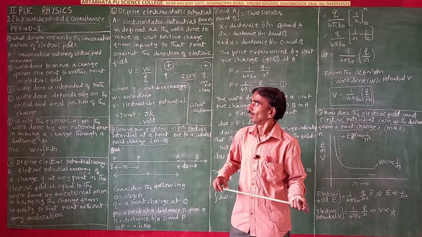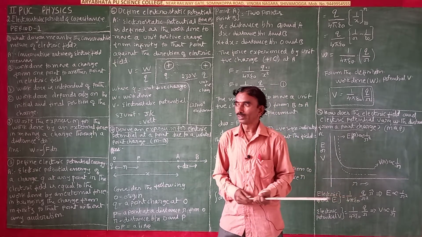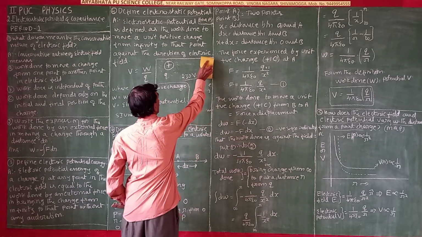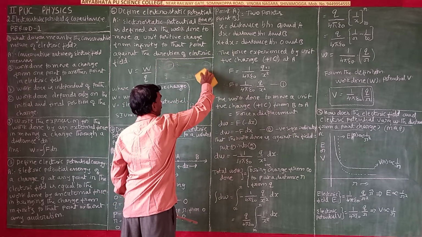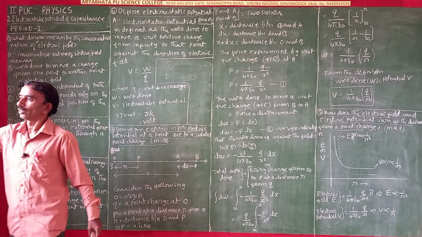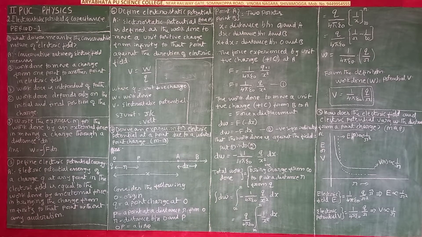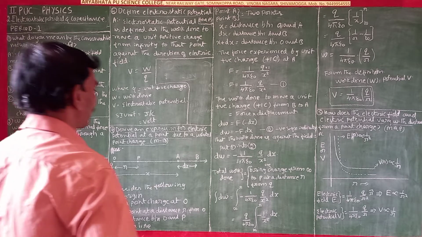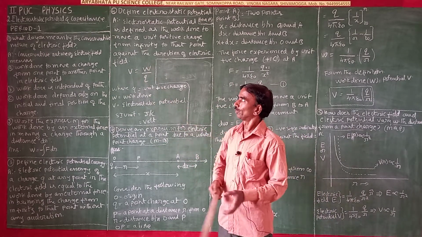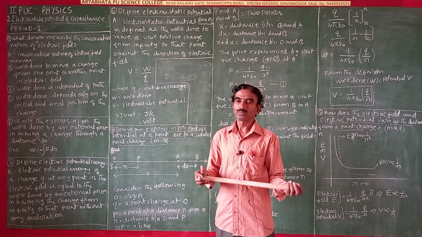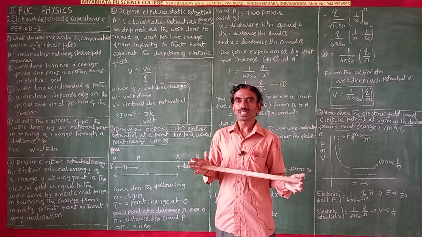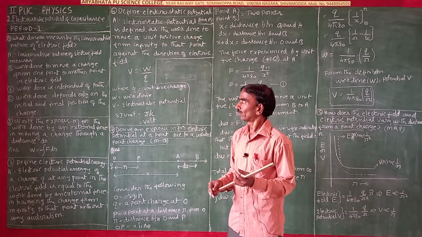Before that, you must know the conservative nature of charges. What is meant by conservative, that you have to know first. Conservative means it is a natural phenomenon. It is a natural character of the electric charges. So, what do you mean by the conservative nature of the electric field? The electric field is conservative in nature. Conservative means it is a property, a natural property of the electric field. So, what is that property?